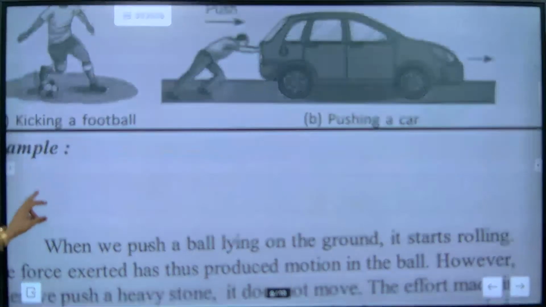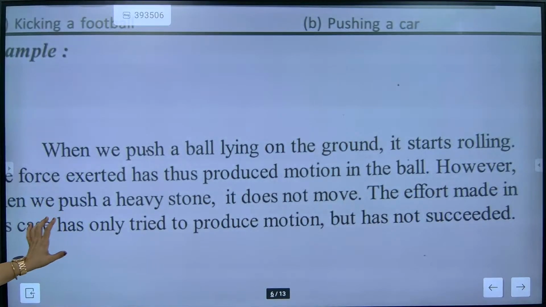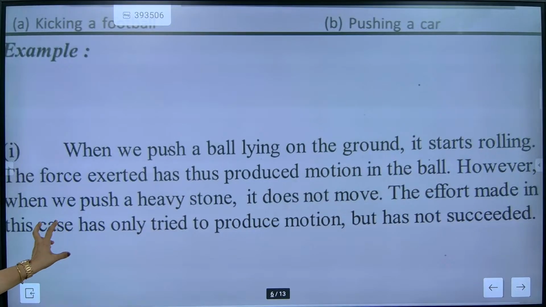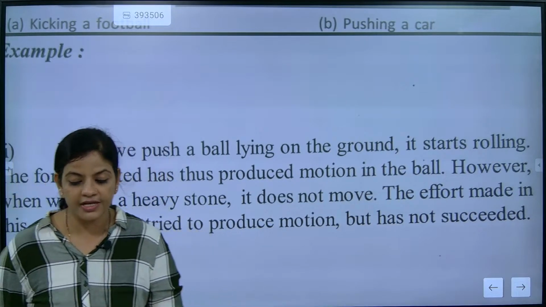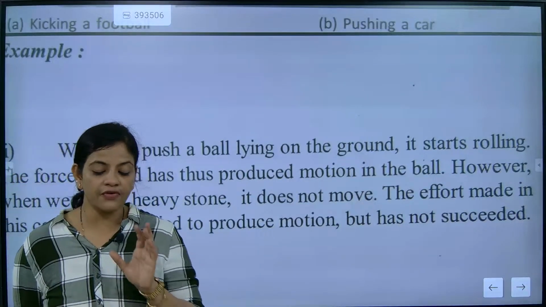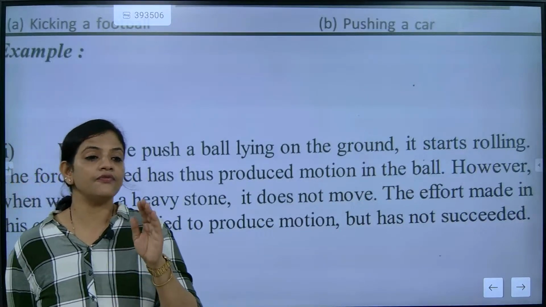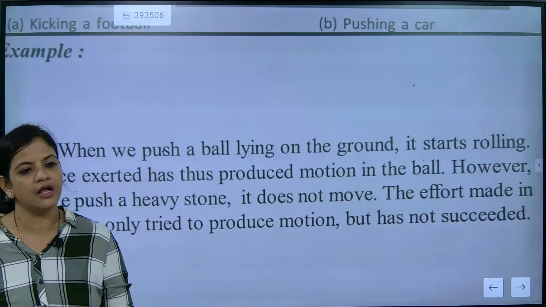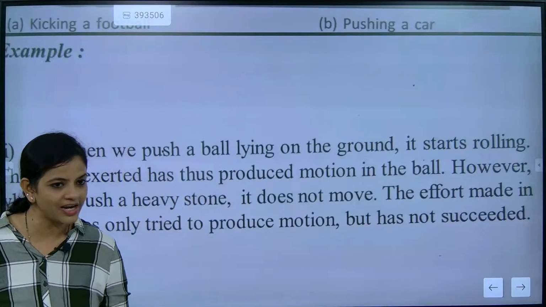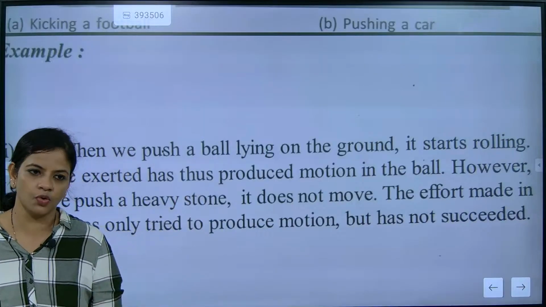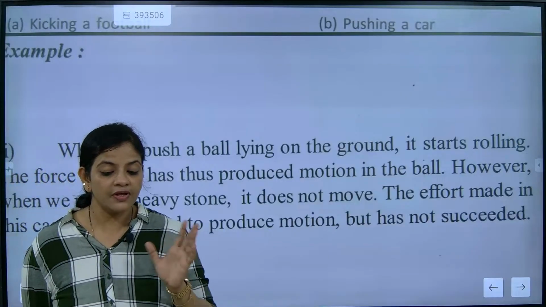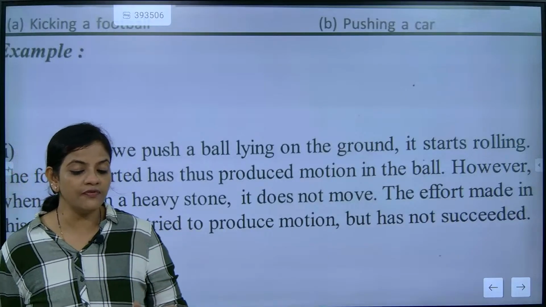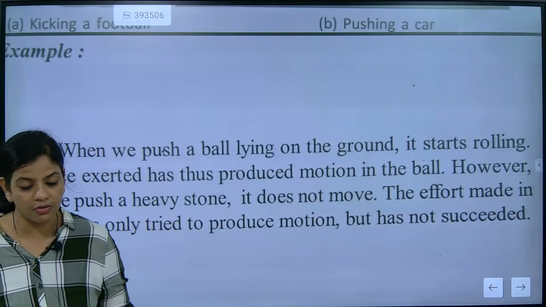And then we talked about what is push or pull. If somebody is talking about push or pull, we have also discussed two things in that. First thing we have learned in that case is that when a very heavy stone is there, will we be able to move that stone? The answer is no. Why? Because the mass is heavy. When the mass is heavy, the body will not get lifted.